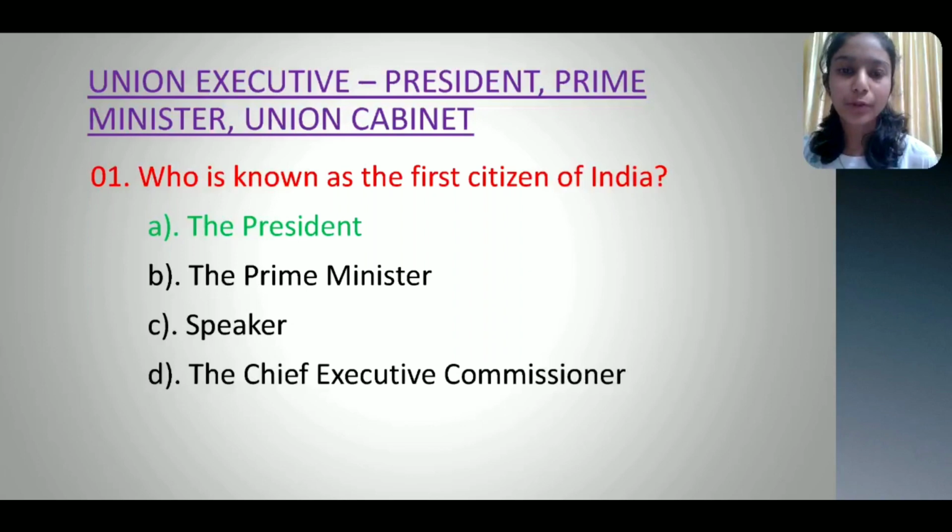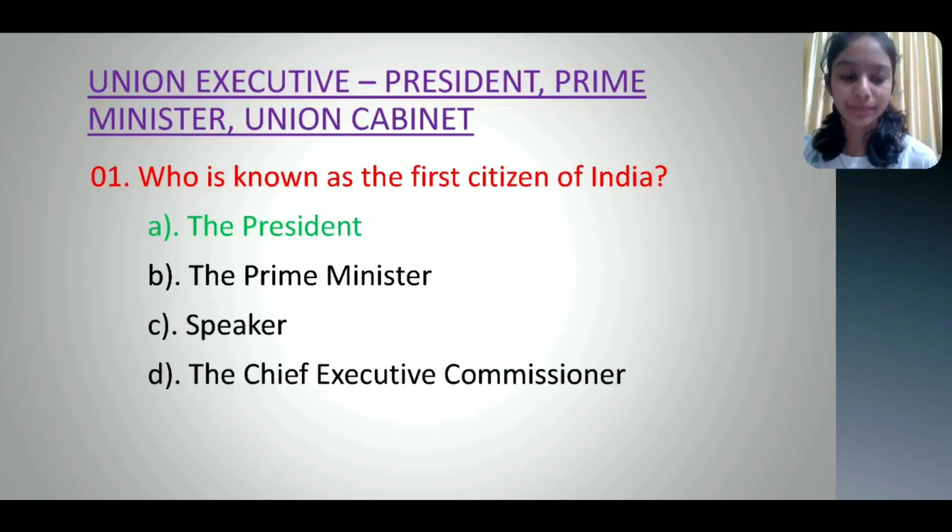Next topic. Union Executive, President, Prime Minister, Union Cabinet. Question 1. Who is known as the first citizen of India? Option A. The President. Option B. The Prime Minister. Option C. Speaker. Option D. The Chief Election Commissioner. And the correct option is option A.